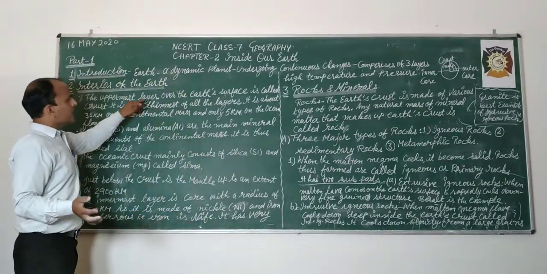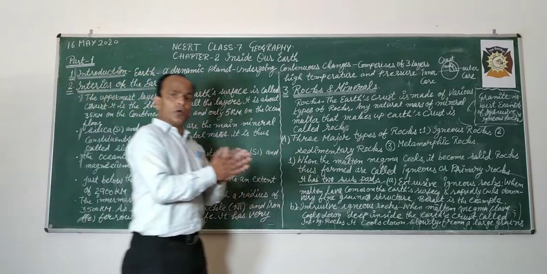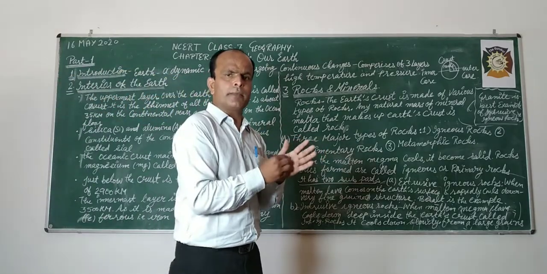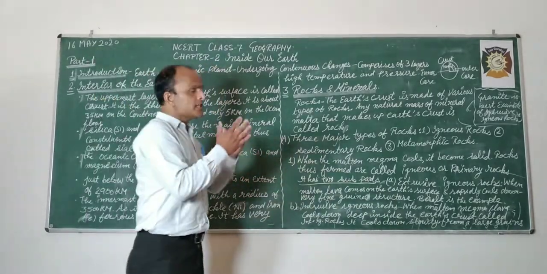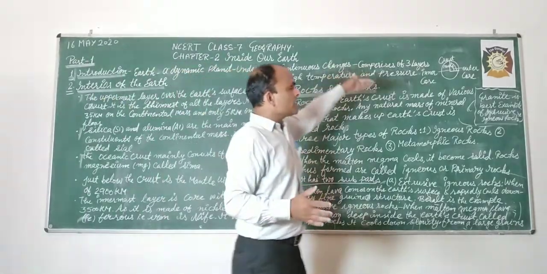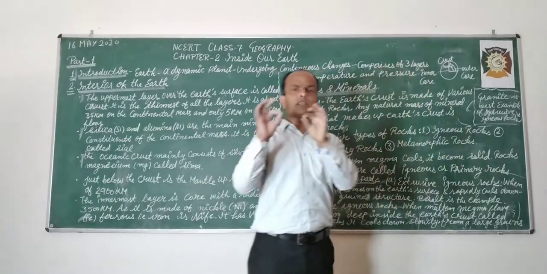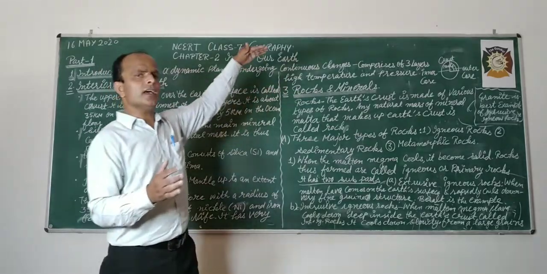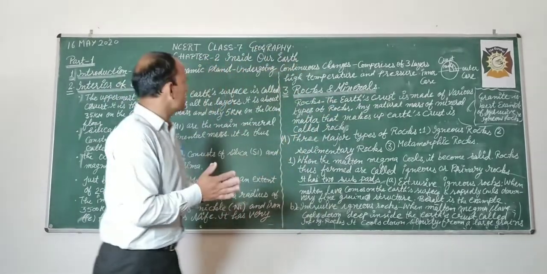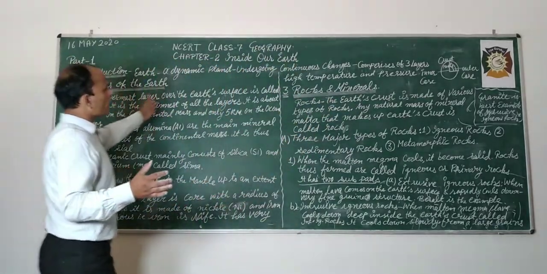It is the thinnest of all the layers. You know that there are three layers: crust, mantle and core. Among these three layers, crust is the thinnest. It means सबसे पतली है. सबसे पतली जो परत है वो कौन सी है? क्रस्ट है, जिसको हम क्रस्ट कहते हैं. That is the thinnest of all the layers.